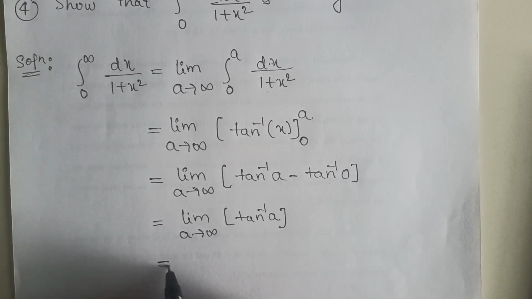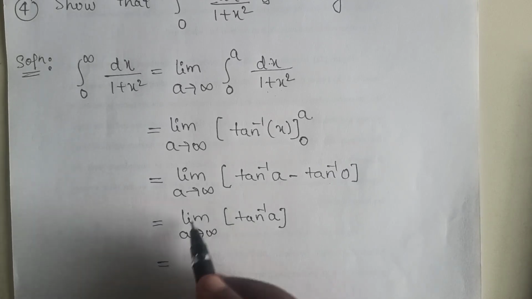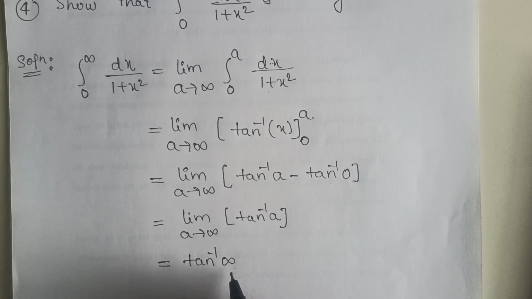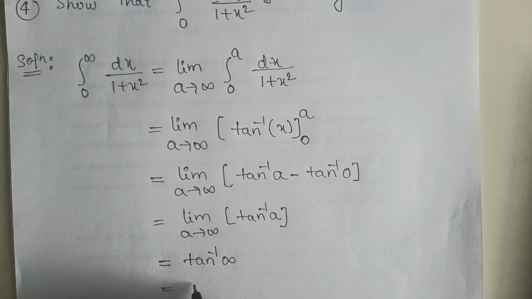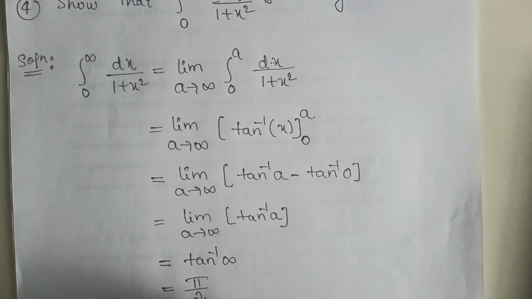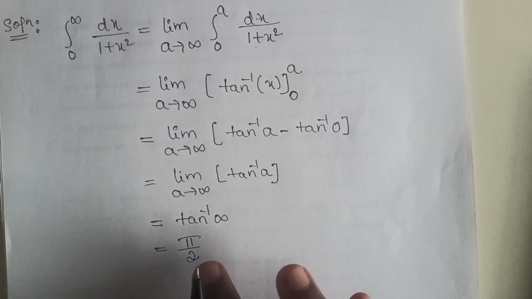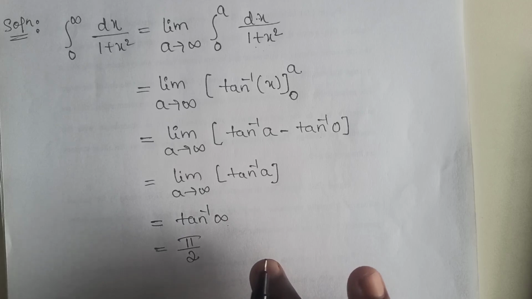Now on evaluating this limit we get tan inverse of infinity. We know that tan inverse of infinity is equals to 90 degree, that is pi by 2. So pi by 2. Therefore we got the limit value as finite, that is the given integral is convergent.